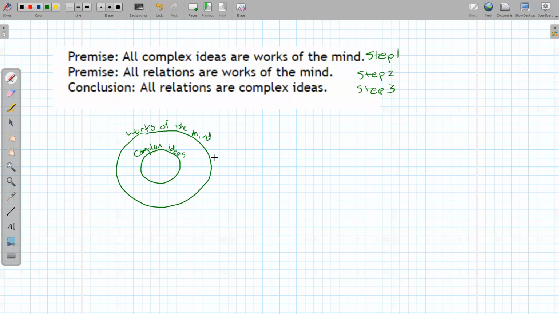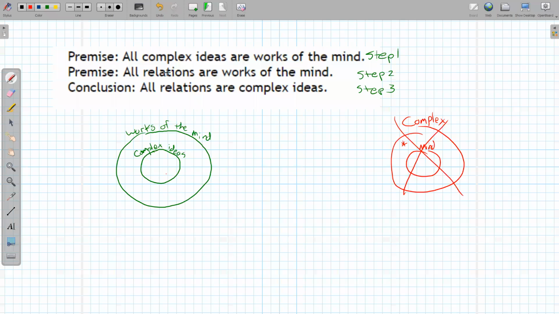All right, so here's my version of step one. All complex ideas are works of the mind. So here are my complex ideas. They have to be works of the mind. If I tried to draw it the other way accidentally, suppose I drew a big circle for complex ideas, and then I put works of the mind in here. Here is a complex idea right there, but that one is not a work of the mind. So this picture would violate that, and would not be the correct version of the first step. So I have a complex idea right here, it happens to be inside the works of the mind. This is not a complex idea out here, so who cares?